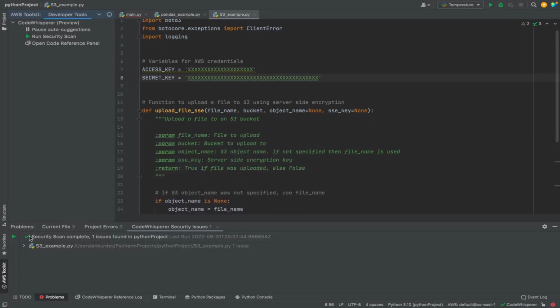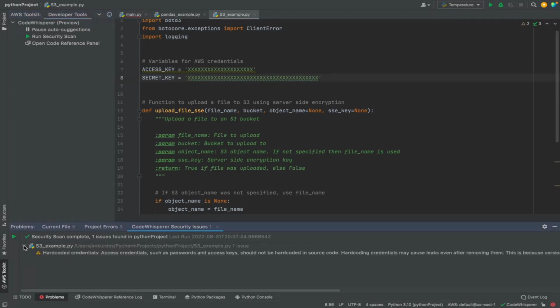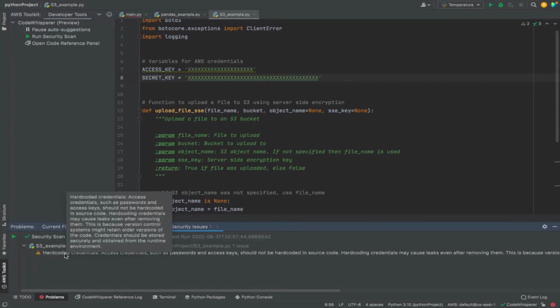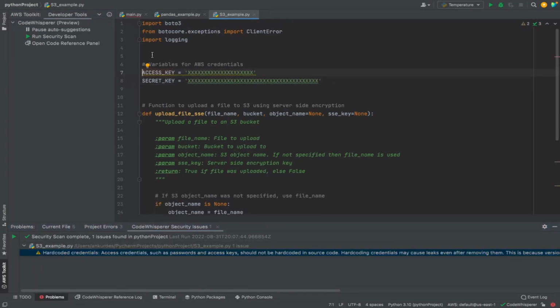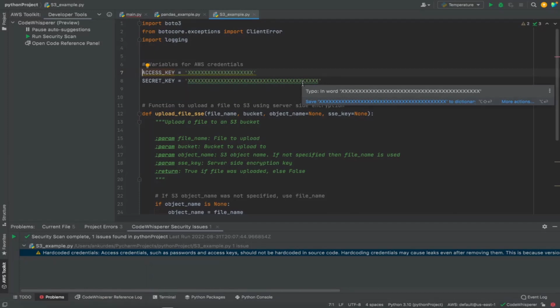So as we can see here, it has identified one issue, and let's expand on the issue. There you go. It says hard-coded credentials, right? If I click on it, it will take me to the exact location. It will take the cursor to the exact location where this issue can be found. So now the developer is aware that there is an issue with their code and they have to fix it before they commit the code.